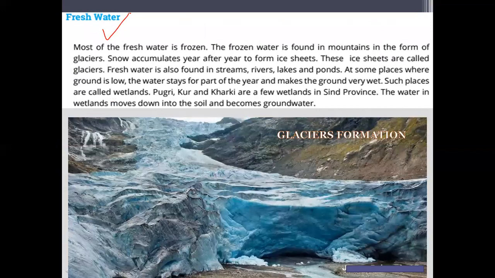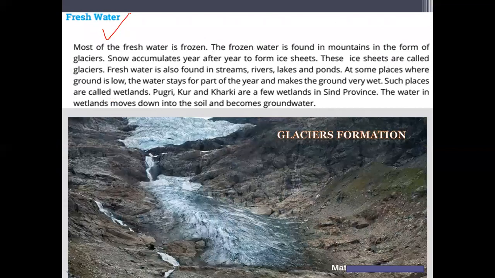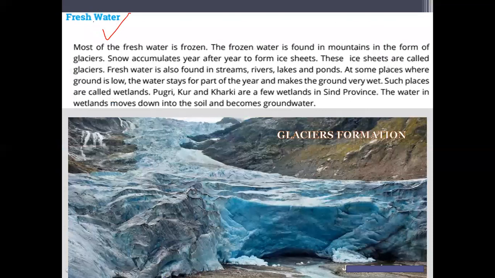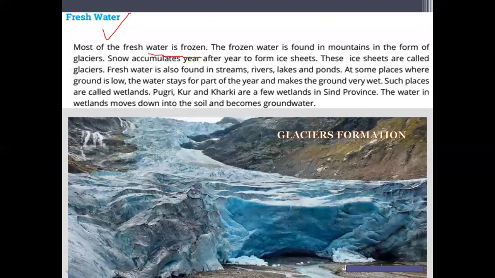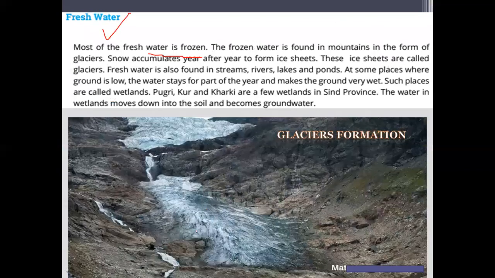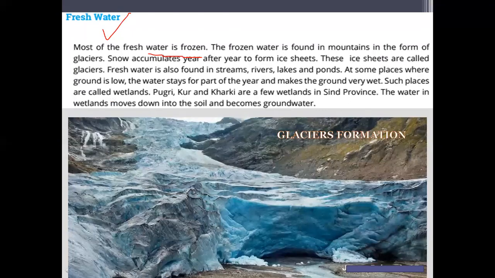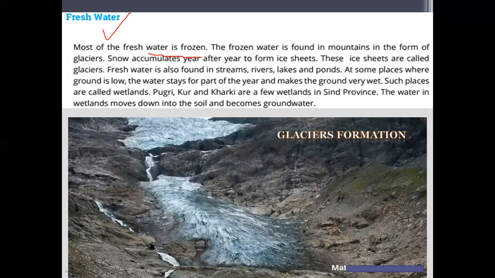So number two type of the surface water is fresh water, and that is mostly present in frozen form. When it is present in frozen form, they form glaciers.